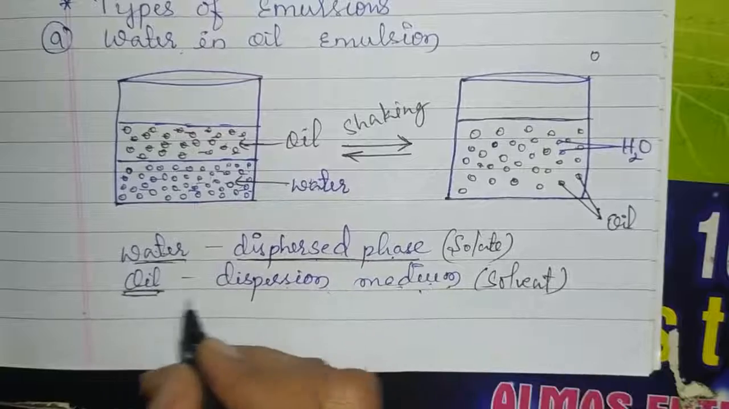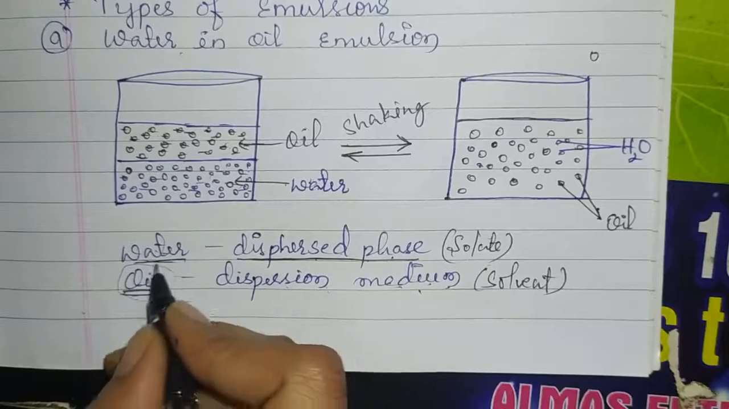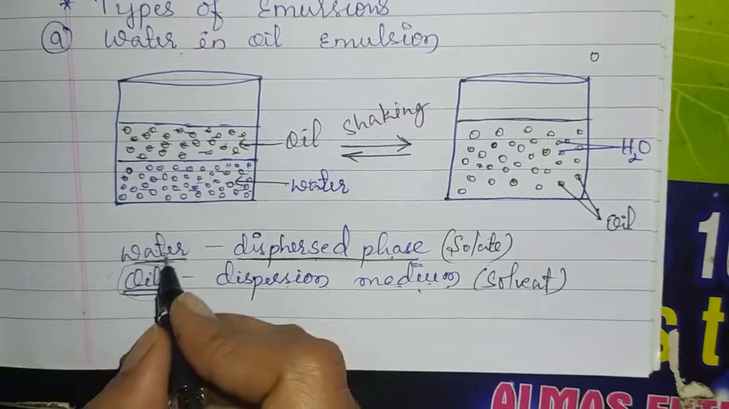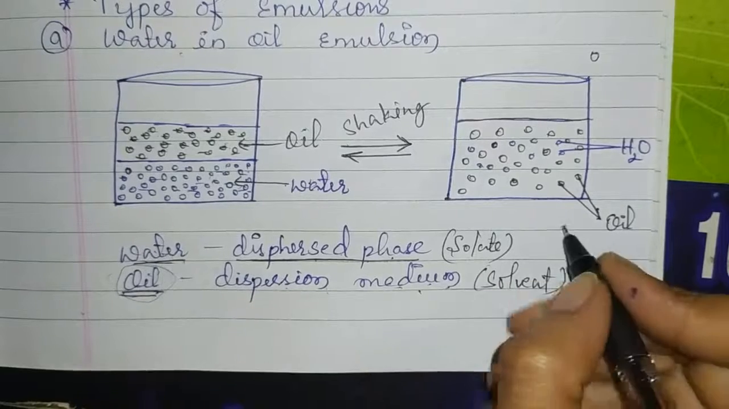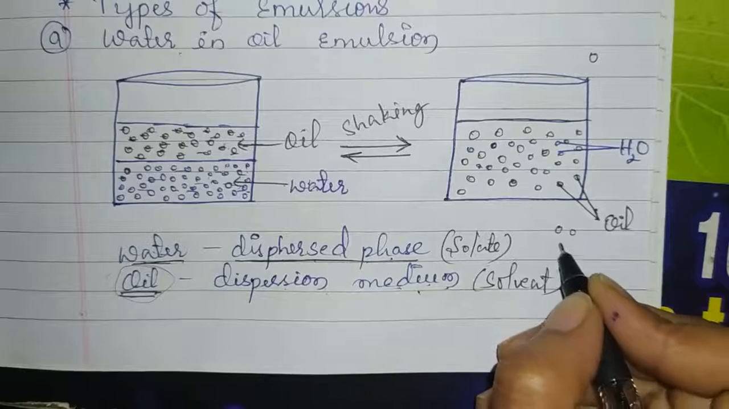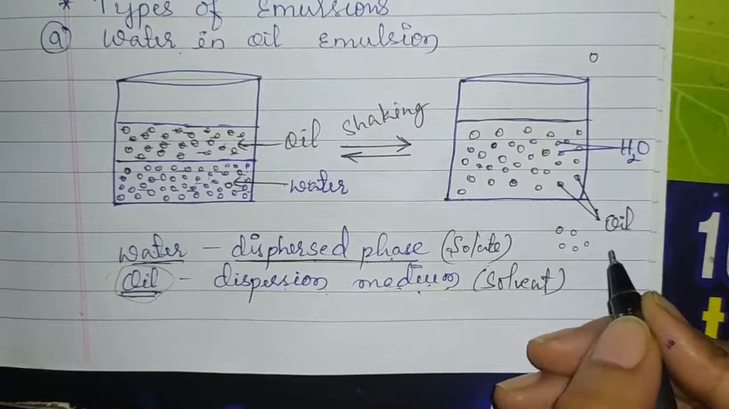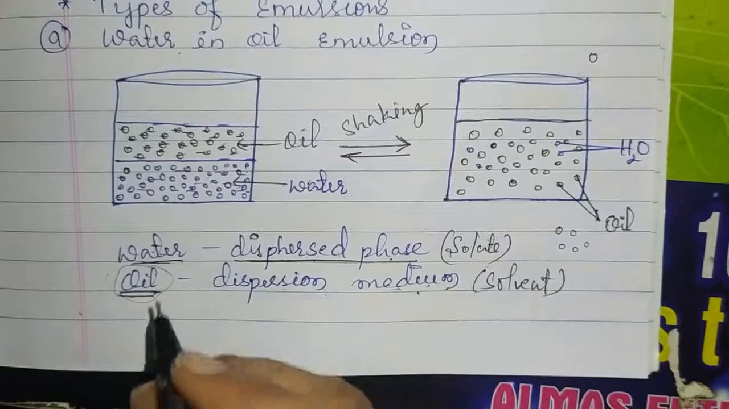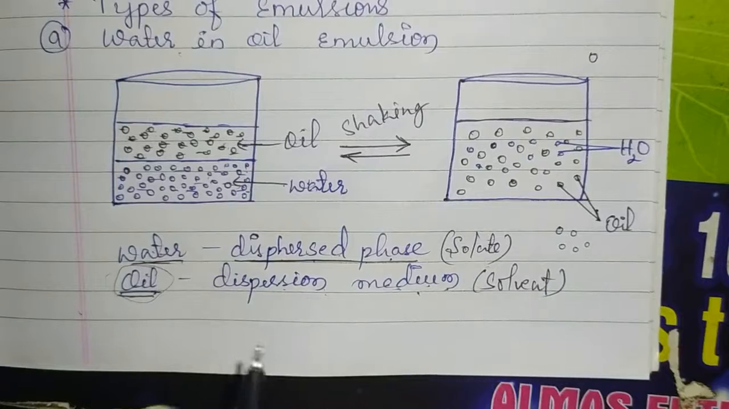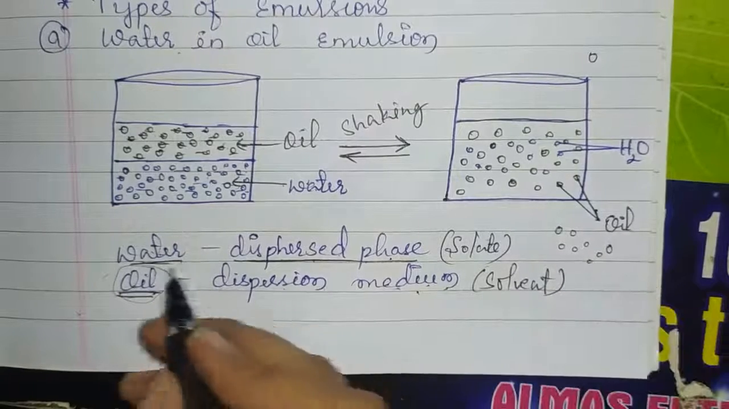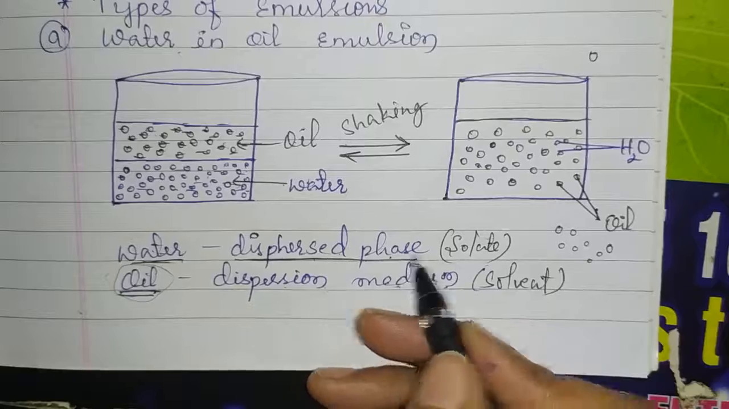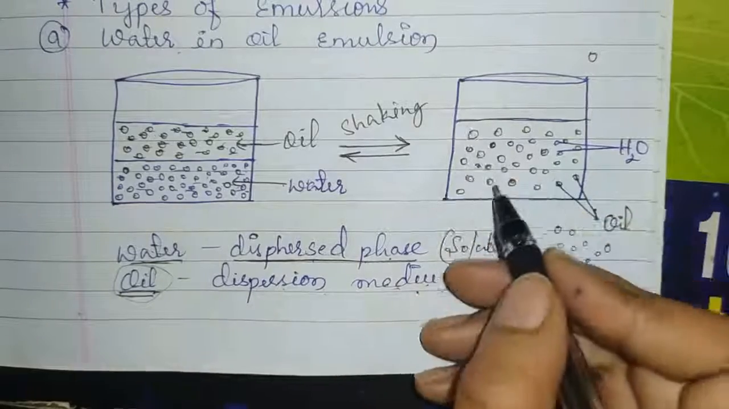Okay, throughout this oil, water molecules in the form of globules will form small globules. You can do this in your home. Take a small volume of oil and water, and you can mix it. You will observe small globules like this. So here water is a dispersed phase. Here water is dispersed in oil.